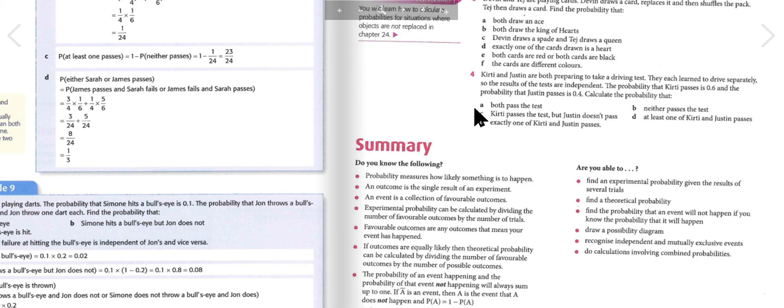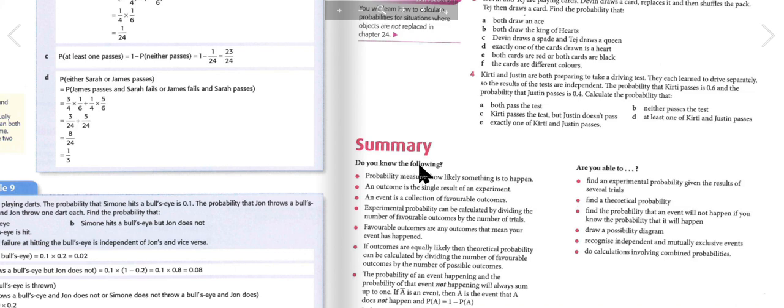So the probability that both pass the test is 0.24. The probability that neither passes the test is 0.24. The probability that Kirsty passes the test but Justin doesn't pass is 0.36. The probability that at least one of Kirsty and Justin passes is 0.76. And the probability that exactly one of Kirsty and Justin passes is 0.52.